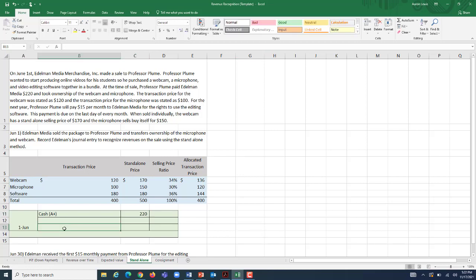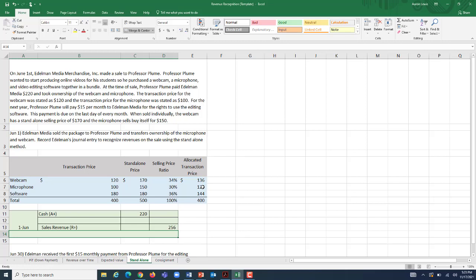I'm going to skip a line right now and go down to our sales revenue. What did we actually sell? I mean, what components of this can we recognize the revenue for? Well, he took possession of the webcam and the microphone, which means if we're allocating this much to each one of these items in the transaction price, that's the amount of sales revenue we should be recognizing. So sales revenue is going to be the 136 plus the 120. That comes out to be 256.